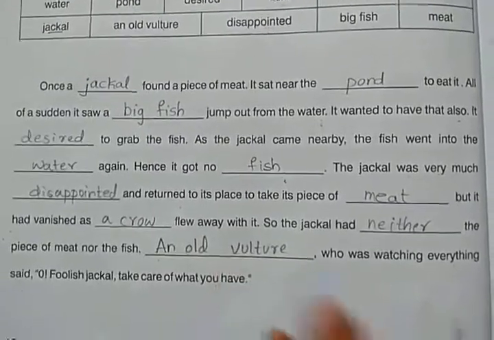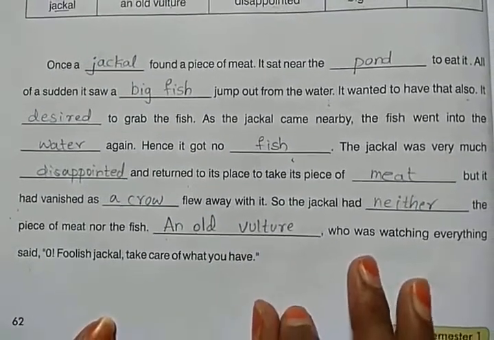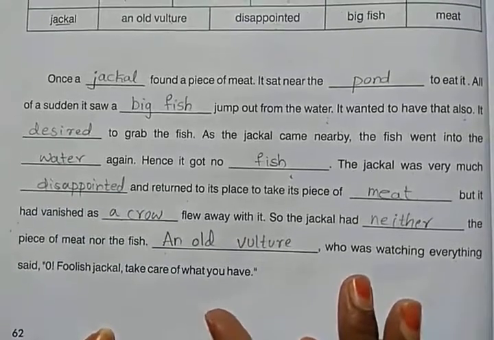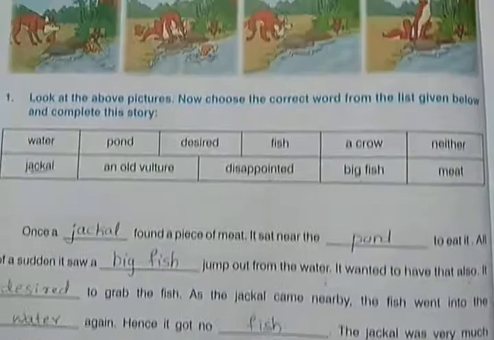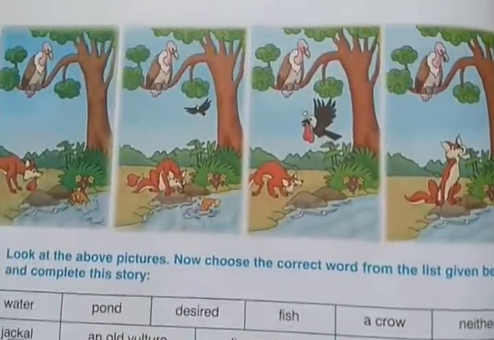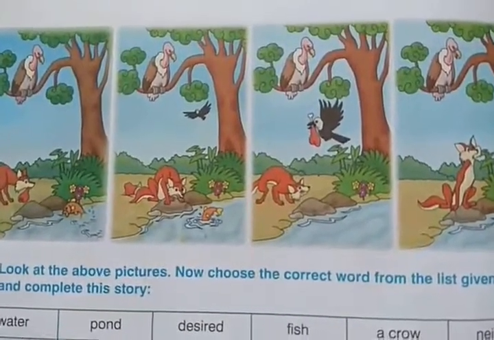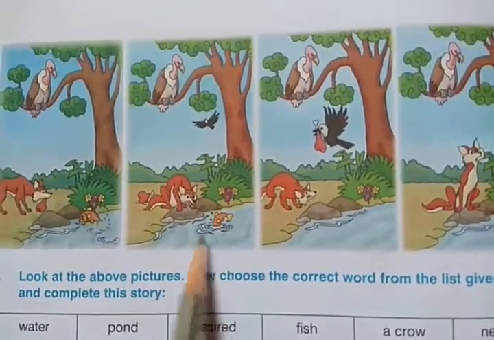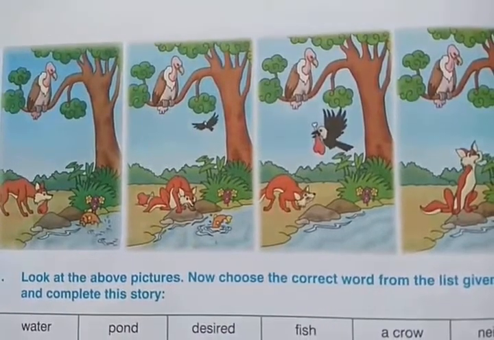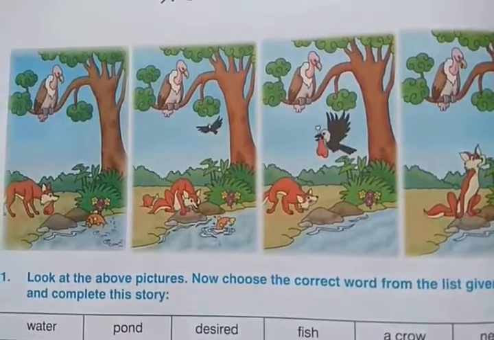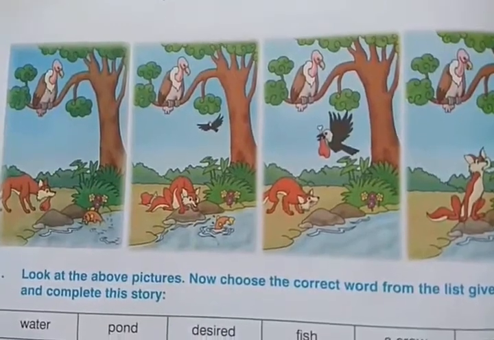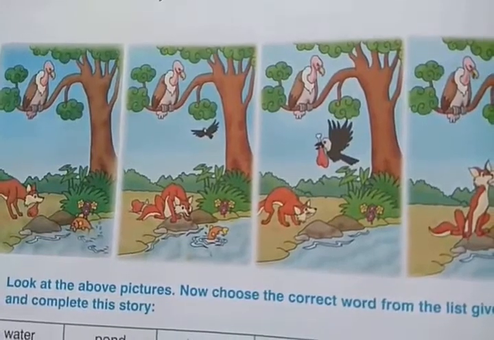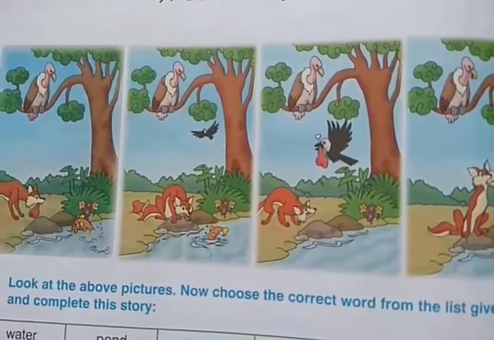Okay, children. So this jackal is very greedy, no? That's why this vulture was watching everything from the tree, saying, "Oh, foolish jackal, take care of what you have." Understood? So this jackal wanted that meat and fish also. That's why he got neither the piece of meat nor the fish. Right, children? So we should not be greedy. We should be happy with what we have. Understood, children? This is the moral of the story.